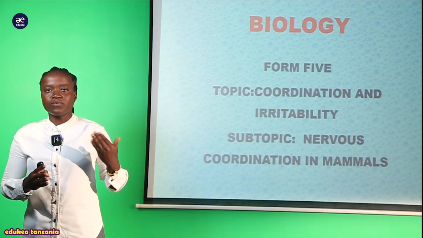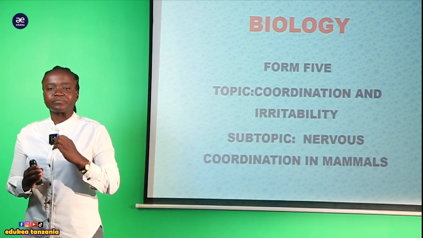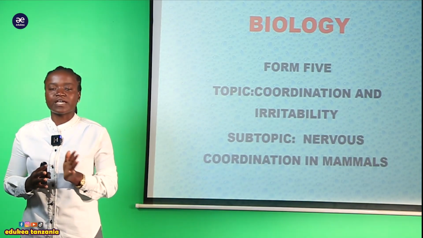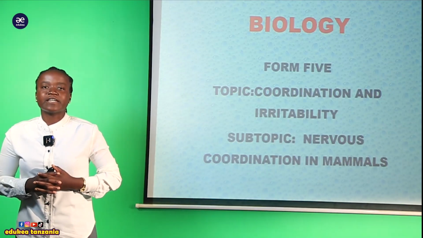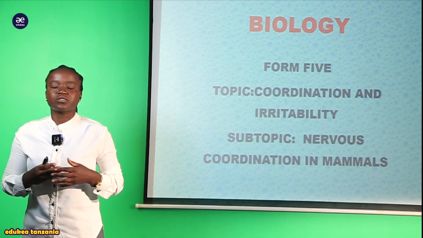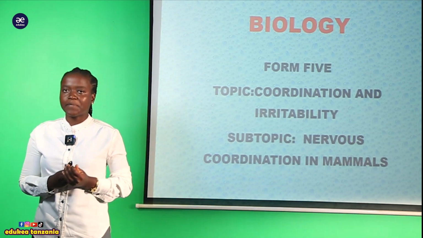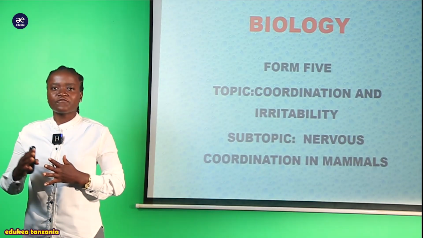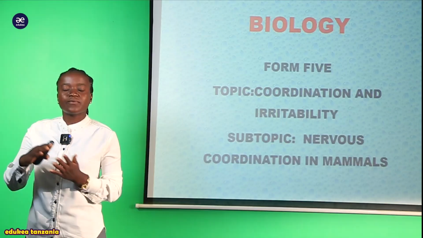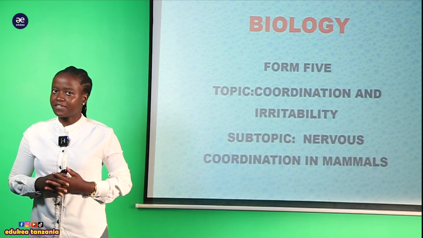As I have said, when we are looking at the nervous tissue, we are looking at the neuroglia together with the neurons. So we are discussing the adaptive features of the nervous tissue. So my students, in today's session, we are going to proceed looking at the central nervous system found within the mammals. But before we move further, we need to know some terminology that is used while we are studying the central nervous system together with the peripheral nervous system.